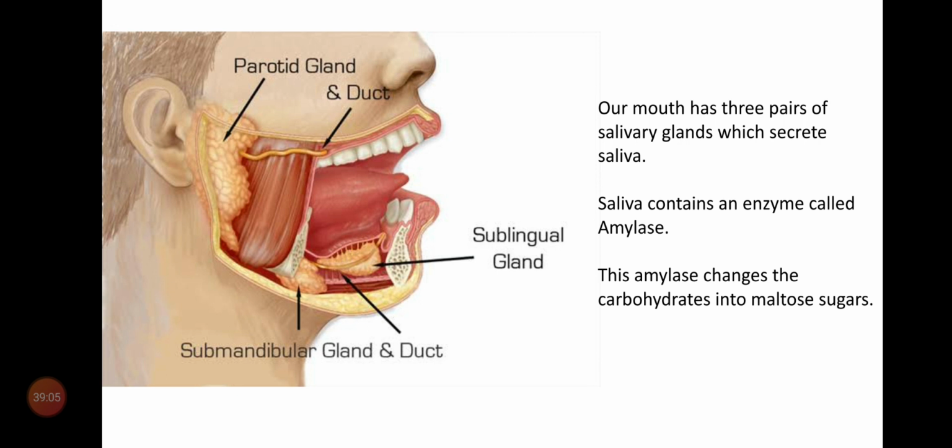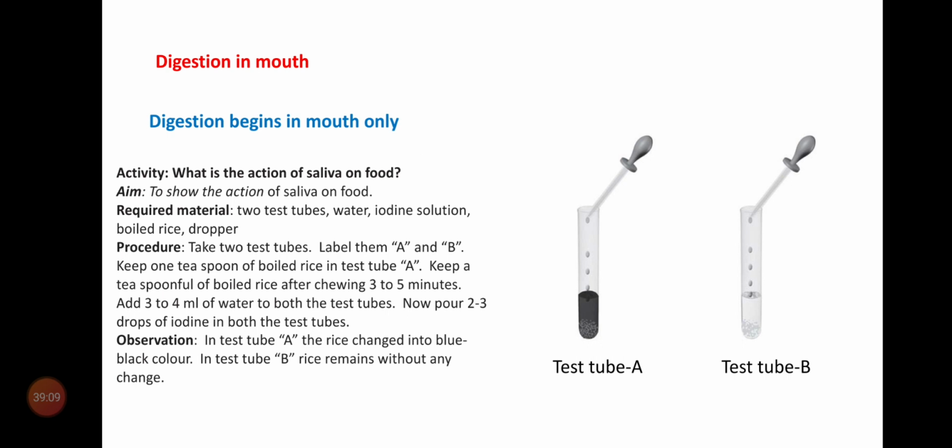Children, this is a small activity. How can we say that carbohydrates convert into maltose sugar? What is the action of saliva on food?